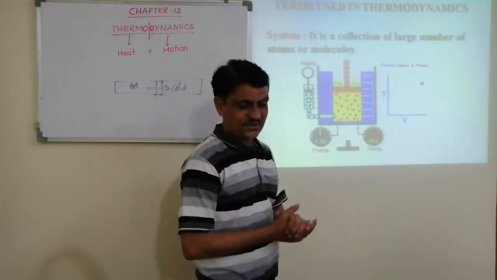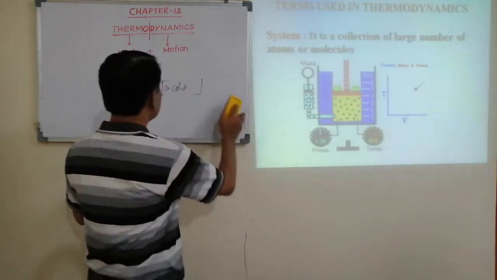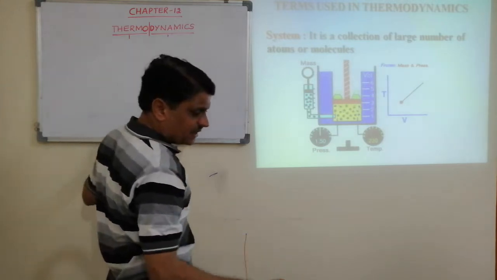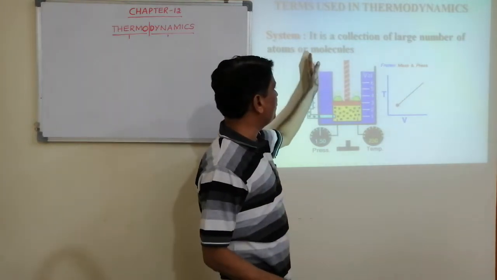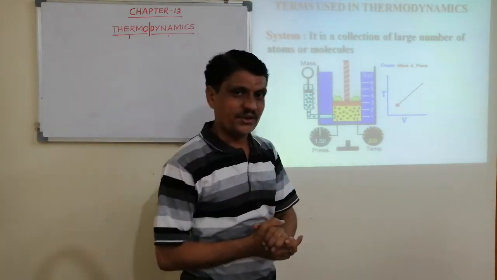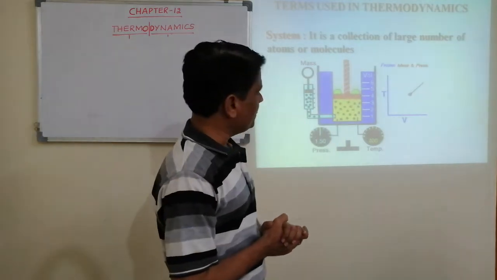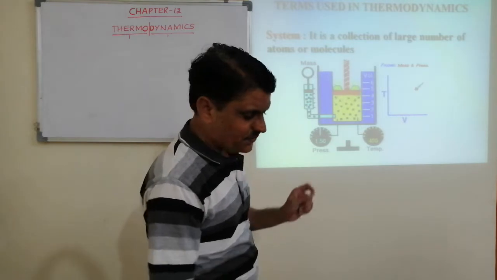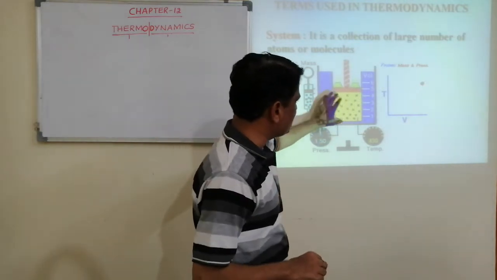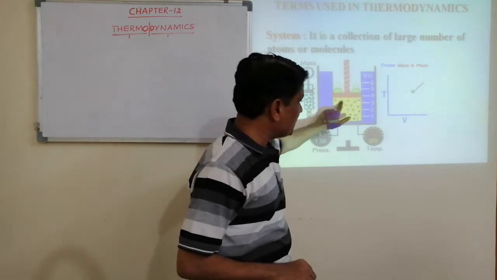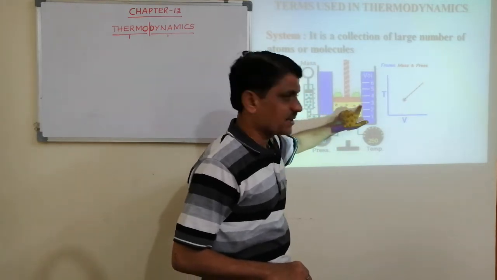First is a system. What is a system? A system is a collection of a large number of atoms or molecules which are under observation. Today we are studying, say, this gas. So this gas is our system.